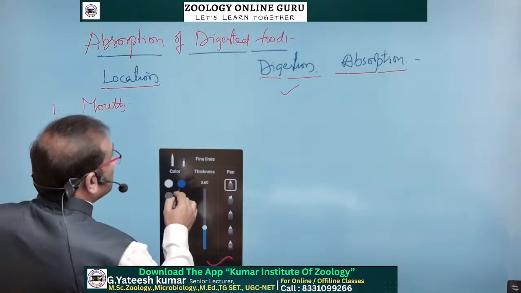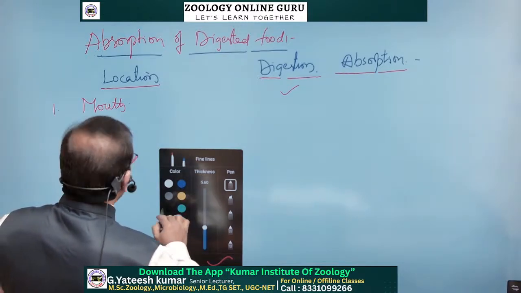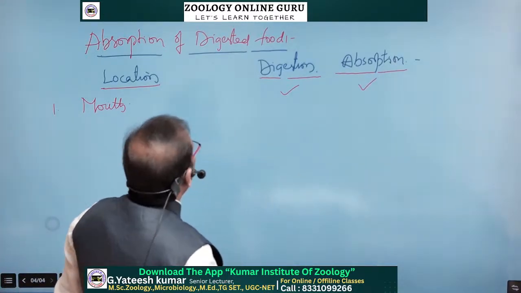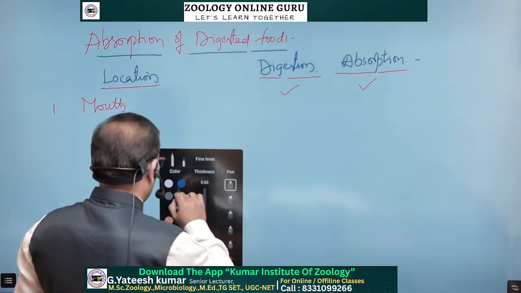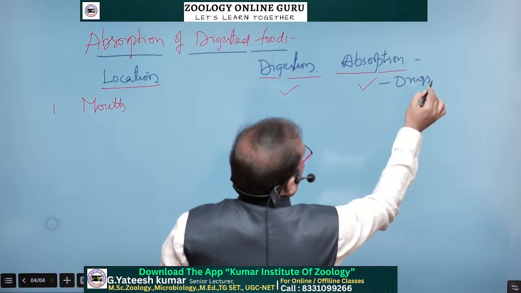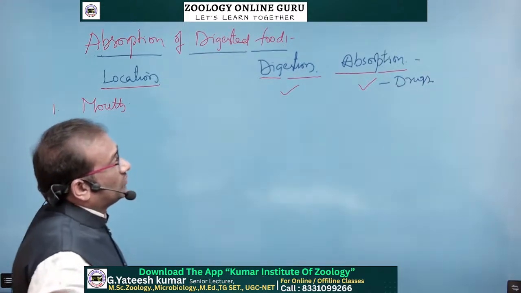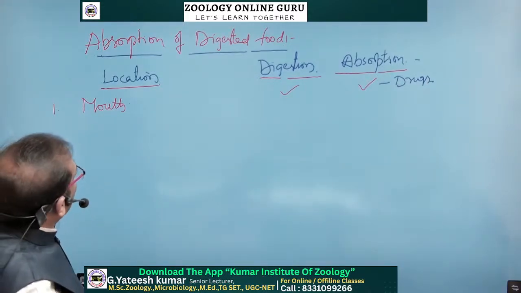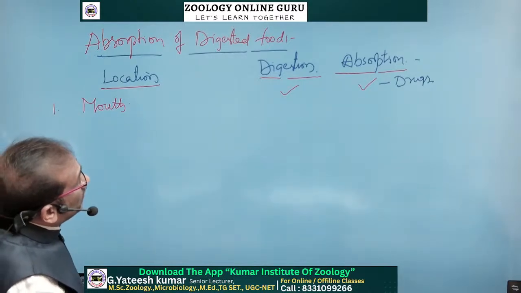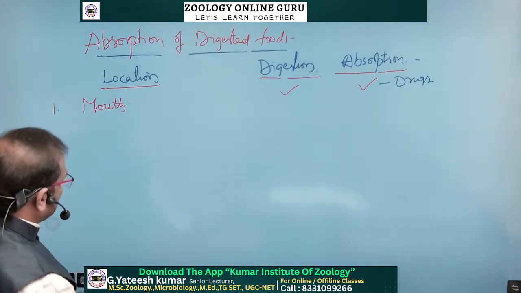So digestion and absorption both take place in the mouth. And what is absorbed in the mouth? Some drugs and water are absorbed from the mouth or buccal cavity also. So in the mouth, digestion and absorption take place.